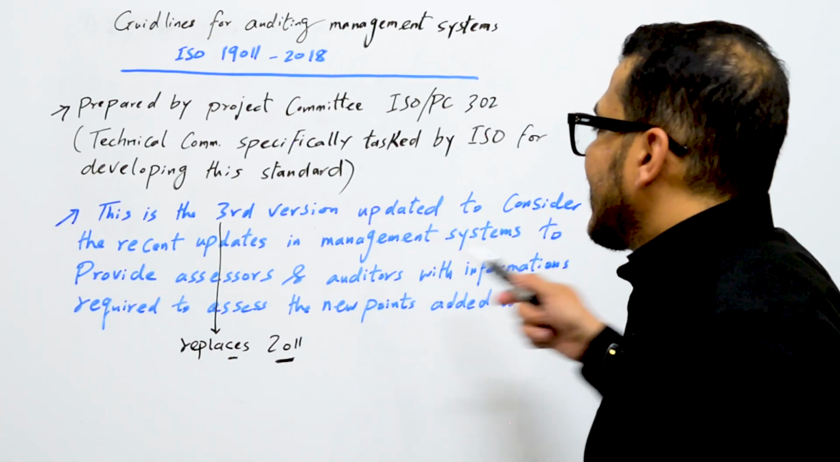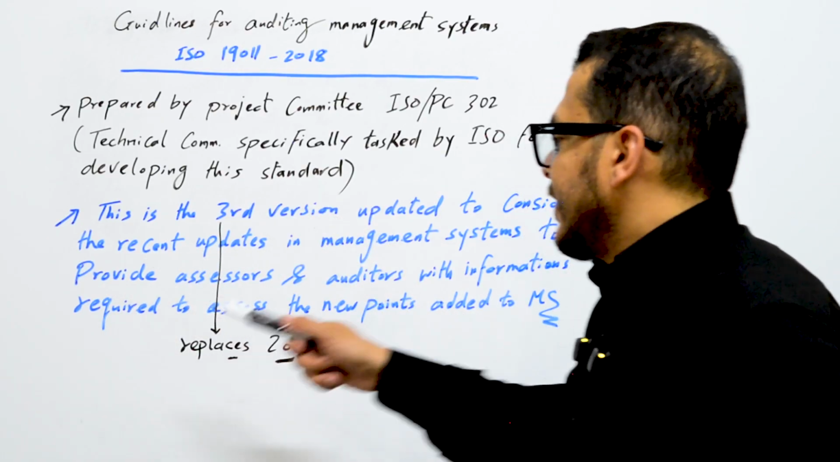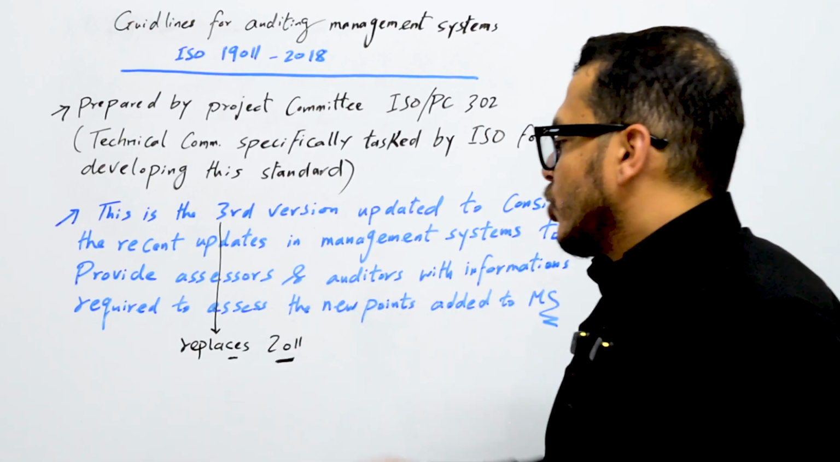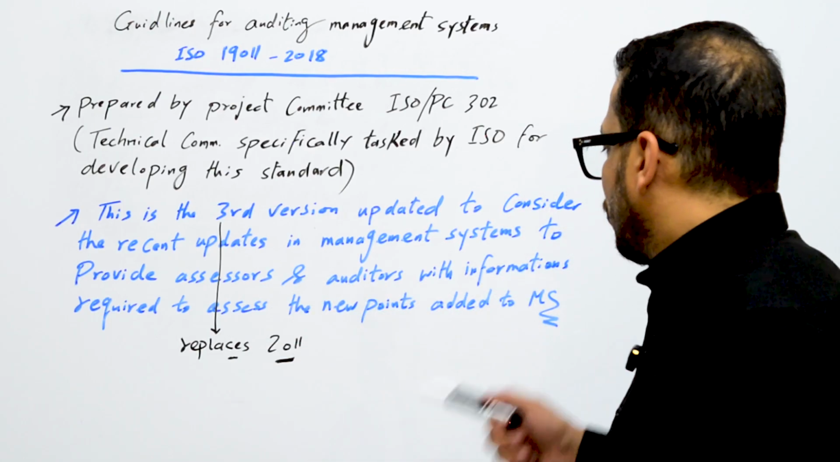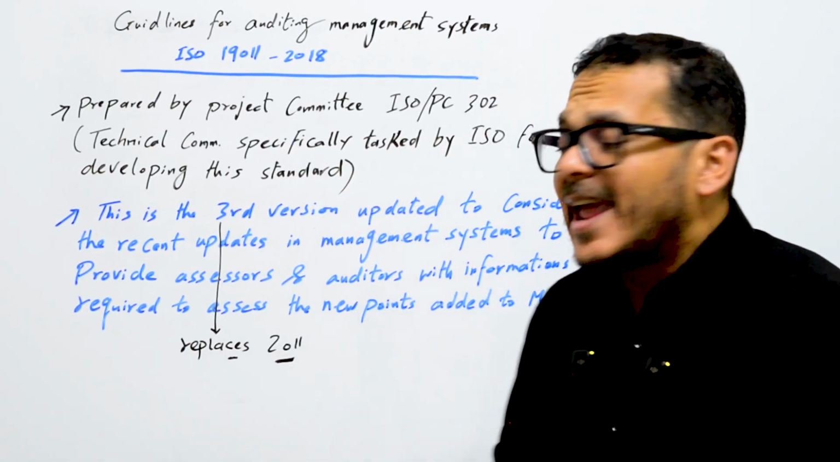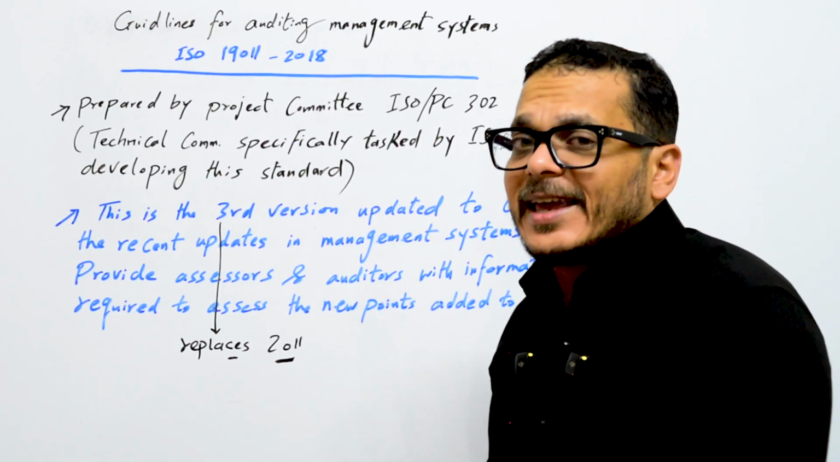So, to consider the recent updates in the management systems, and to provide assessors and auditors with the information required to assess the new points added to other management systems. And that third version replaces the 2011 edition, which is the second version.